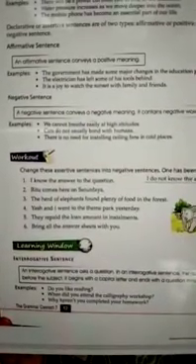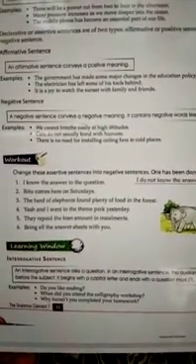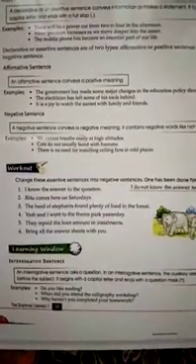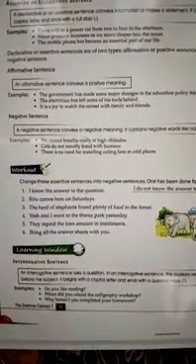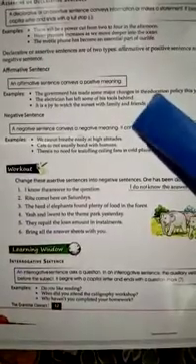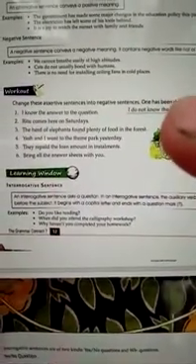And next is affirmative sentences. Affirmative sentences convey a positive meaning. जिस sentences से positive meaning निकलता है उन्हें हम affirmative sentences कहते हैं. And negative sentences convey a negative meaning, means where we will put never, not, does not in between the sentences. This is called negative sentences. So this is the exercise based on the assertive sentences and into negative sentences.